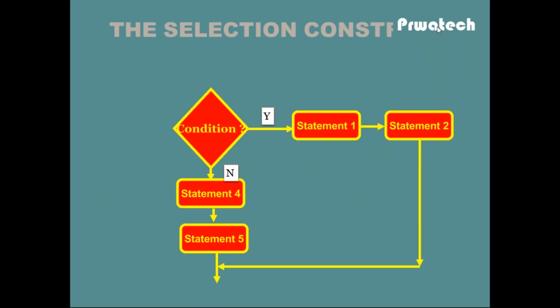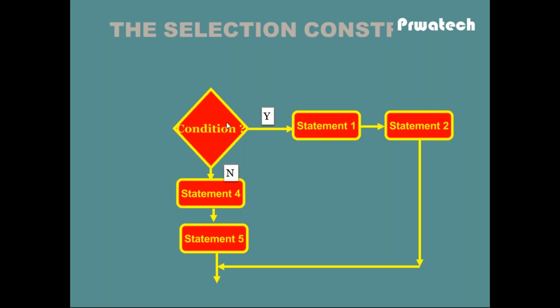The flow chart of the selection construct is this: this is the condition. Condition is either true or false. If the condition is true, then statement 1 and statement 2 will be executed, and then it comes to the end. If the condition is false, then statement 4 and statement 5 will be executed.